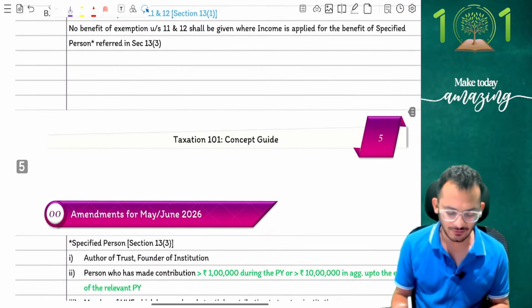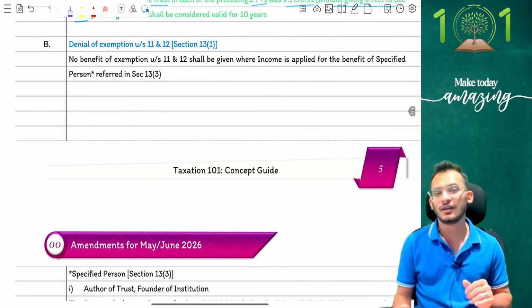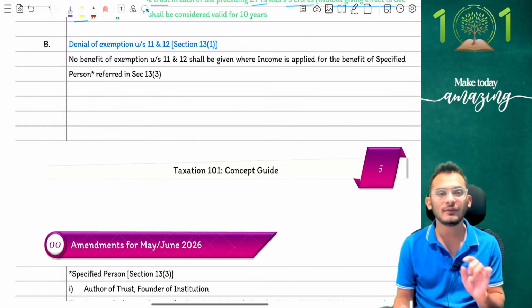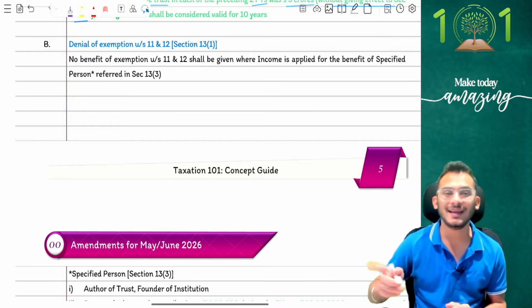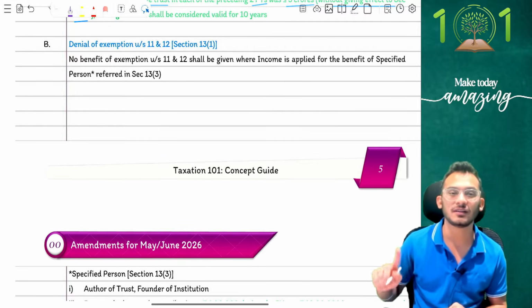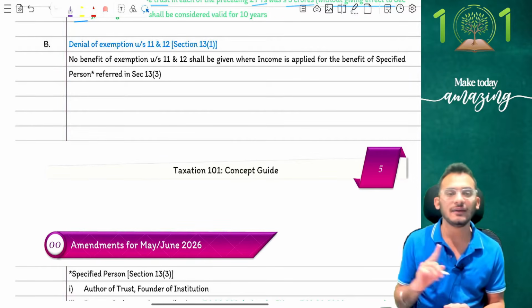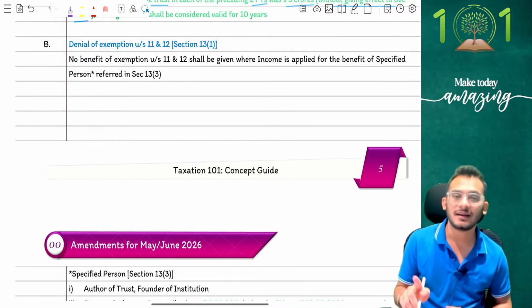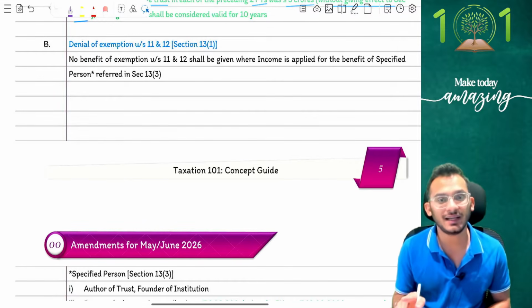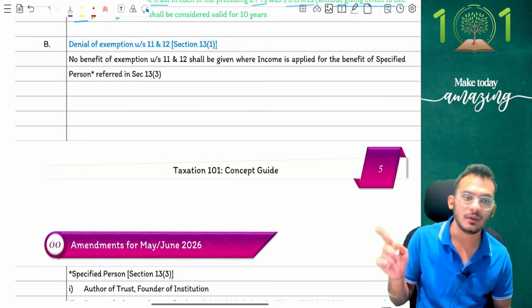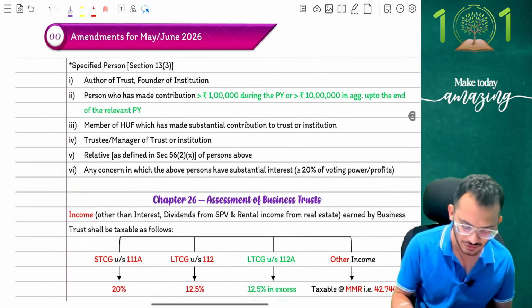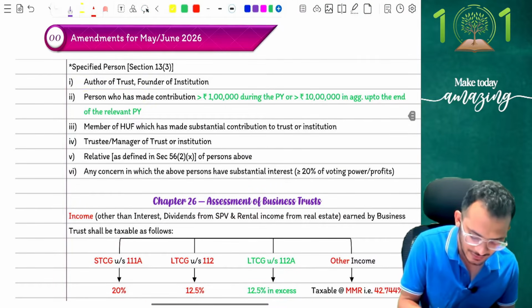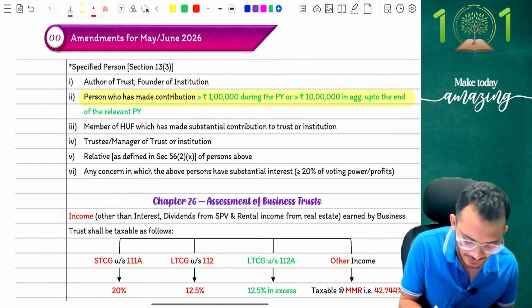The second exemption is for the denial of exemptions. As you all are aware, when it comes to section 11 and 12, there is a specific section called section 13 which says, if you apply any amount of the trust for the benefit of specified persons, I will not give you the exemption anymore, but rather treat it as a specified violation to be taxed at the rate of 30%. Now, what is a specified person has a very small change to be kept in mind. Until last year, they used to have different rules, but the rules are now like this.